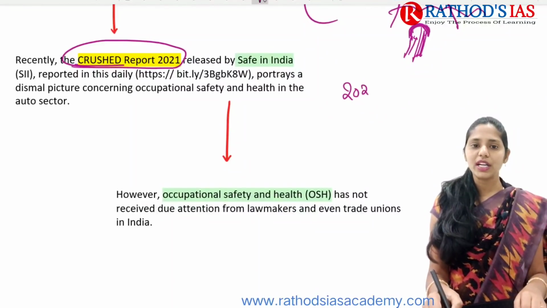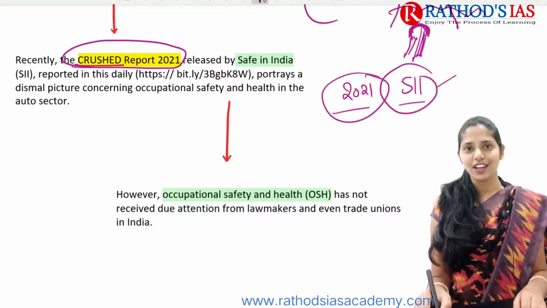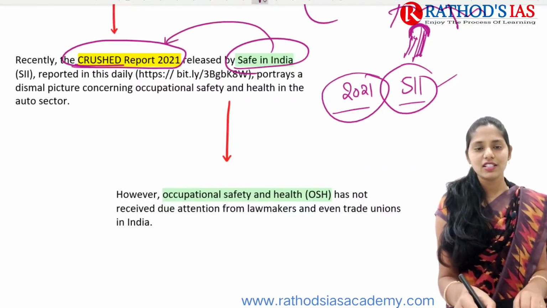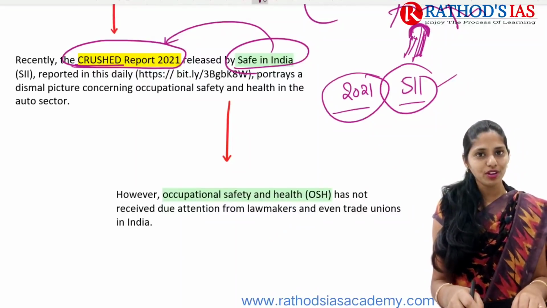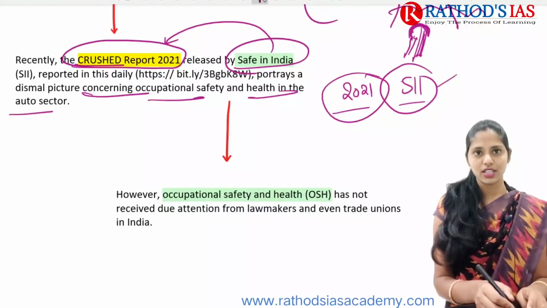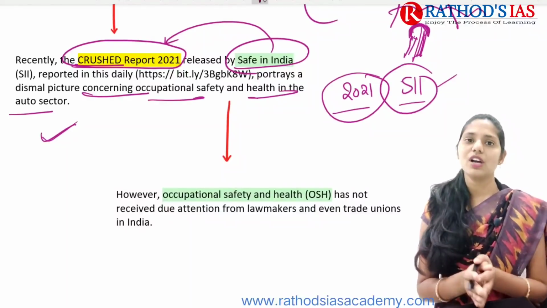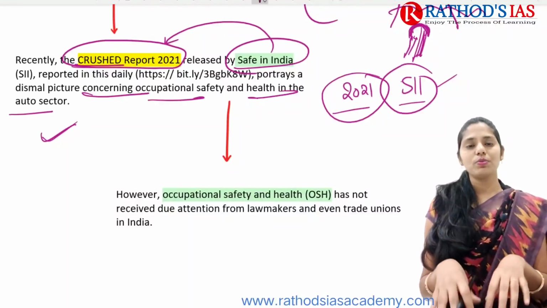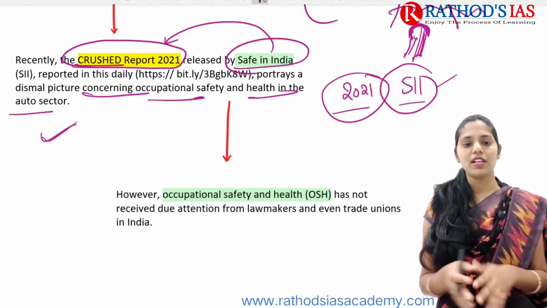This Crusher Report 2021 was mainly released by SII, so don't confuse it with Serum Institute of India here. This SII stands for Safe in India. Safe in India released this Crusher Report 2021, and this report portrays a dismal picture concerning occupational safety and health in the auto sector. It focuses on the conditions faced by workers in the automobile sector regarding occupational safety as well as health.